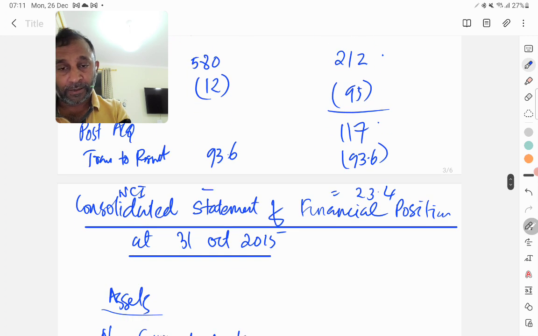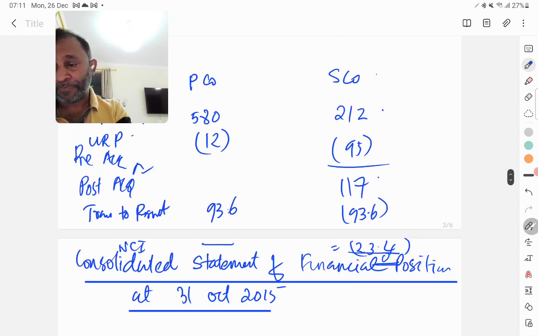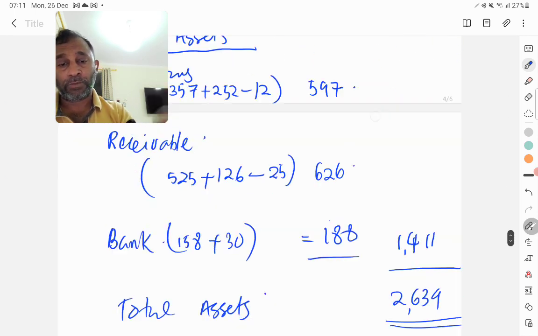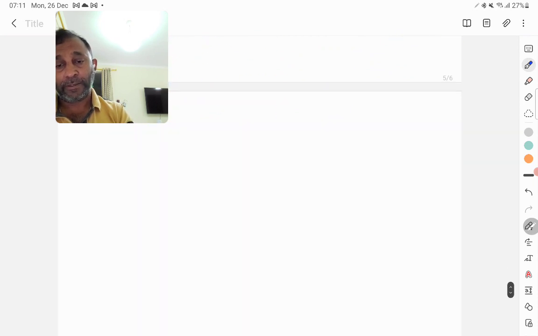So we take the final answer. This becomes 0, and this one is 580 minus 12 plus 93.6, 661.6. And then we also need to work out NCI. Let me work it down, that NCI here.